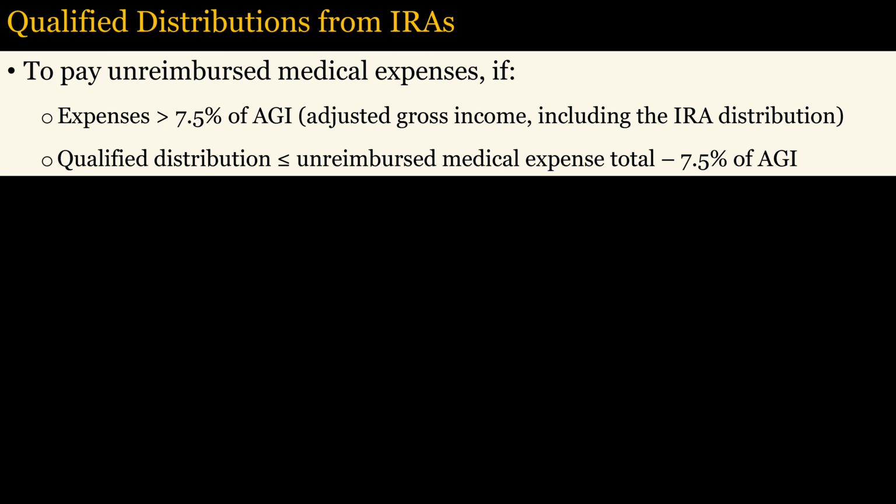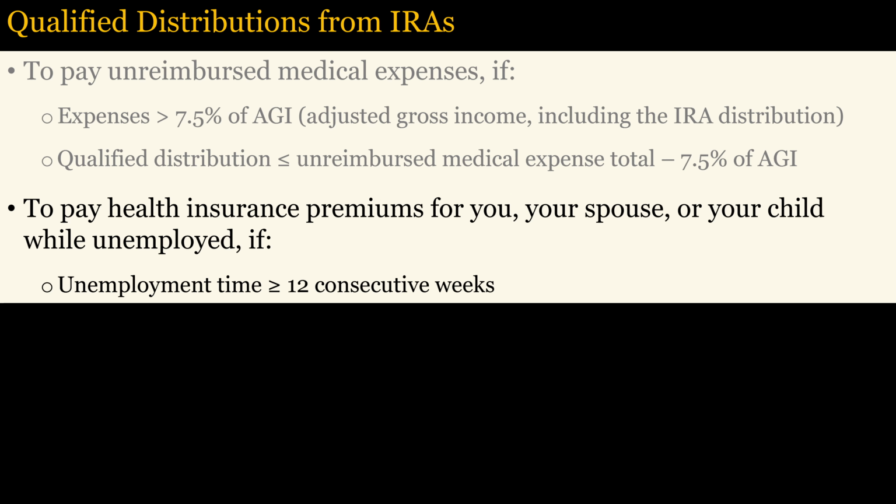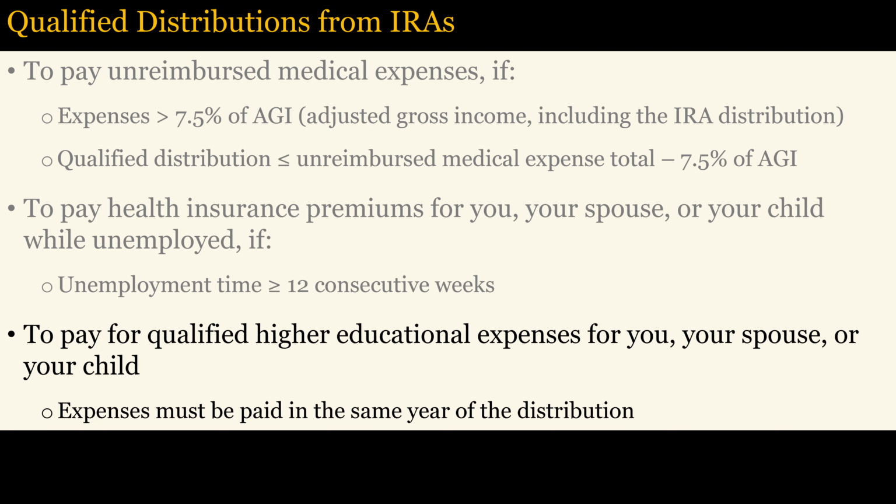You can also withdraw money from IRAs without penalty if the distribution is qualified for reasons other than age, which includes withdrawing money for common expenses. For instance, you could pay unreimbursed medical expenses, but the distribution cannot exceed your total unreimbursed medical expenses, minus 7.5% of your adjusted gross income, or AGI. You can also pay for health insurance premiums for you, your spouse, or your child while unemployed, if your unemployment lasts at least 12 consecutive weeks. You can pay for qualified higher educational expenses for you, your spouse, or your child.